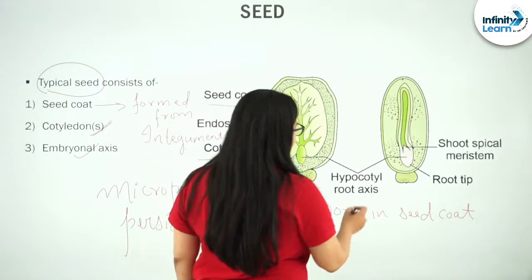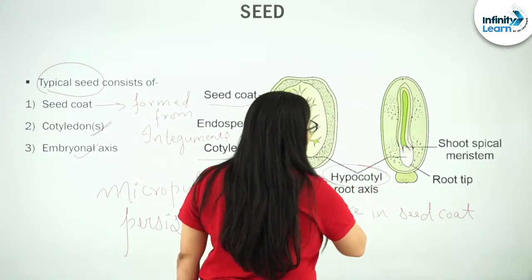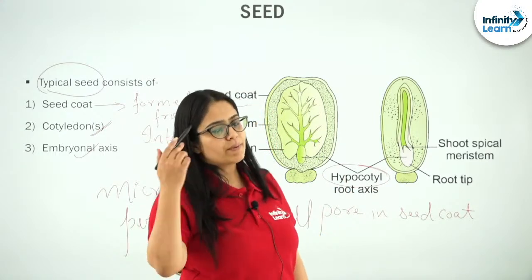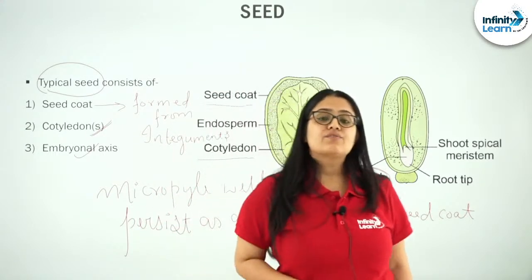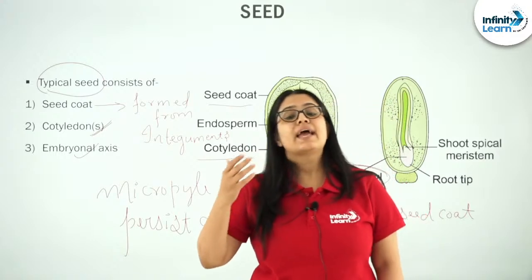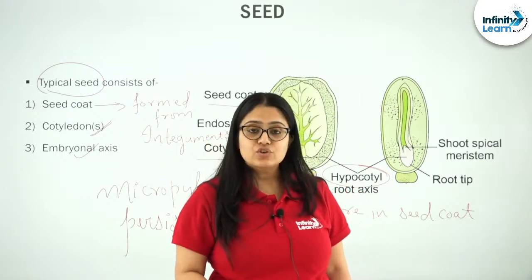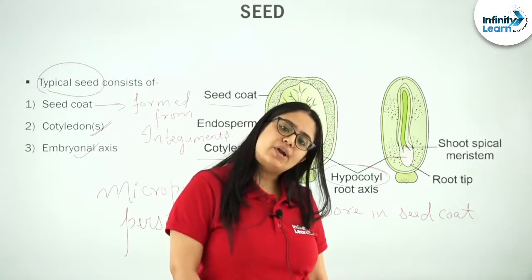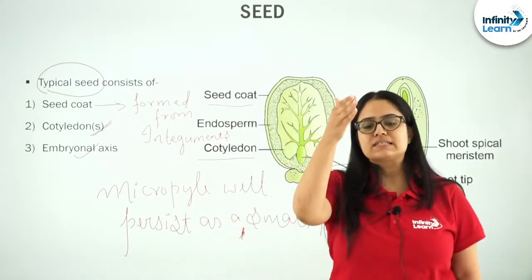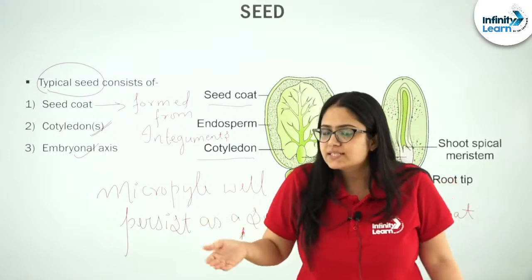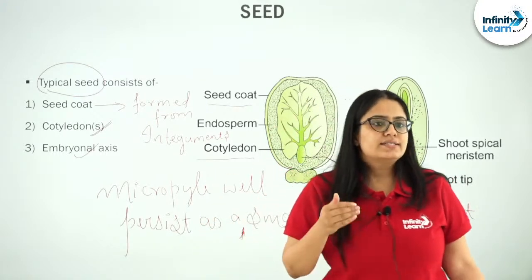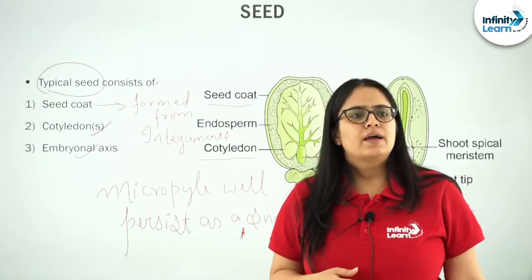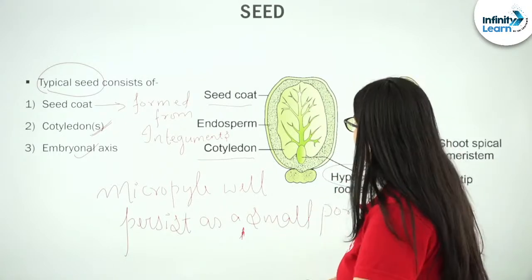And see students, this hypocotyl and epicotyl, if you remember from my previous lecture, you can relate that epicotyl and hypocotyl are actually the parts or regions of the embryonal axis that persist inside a seed. Tell me, is there any doubt? Okay, completely clear. Thank you, Sunil.